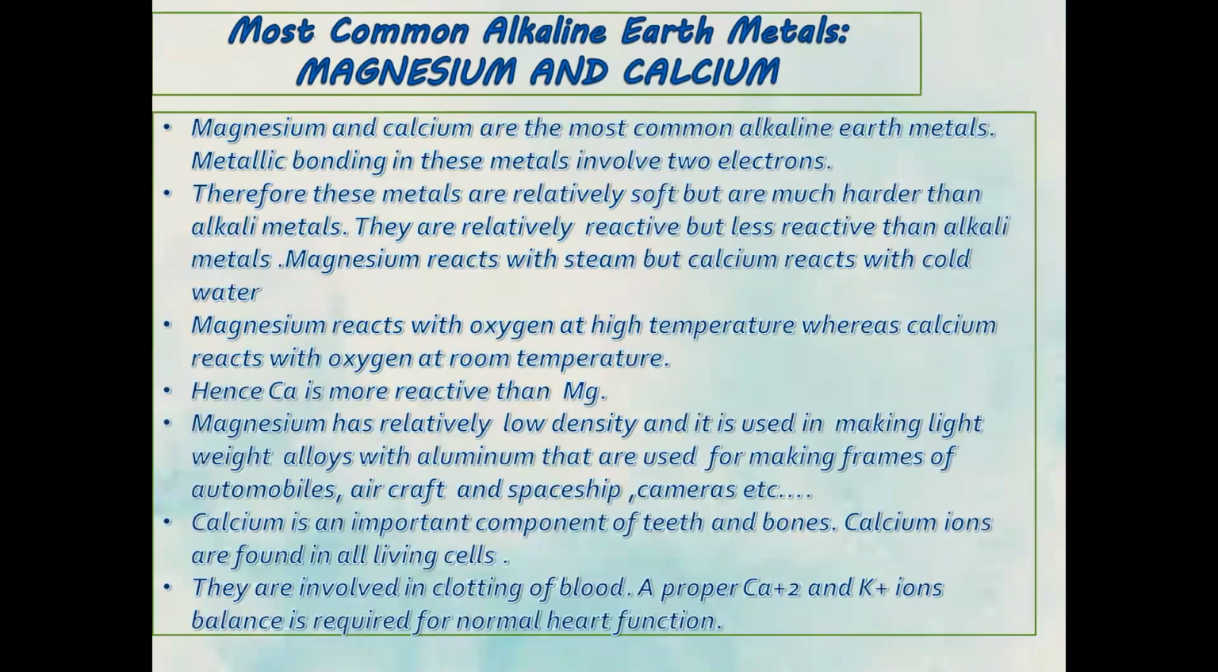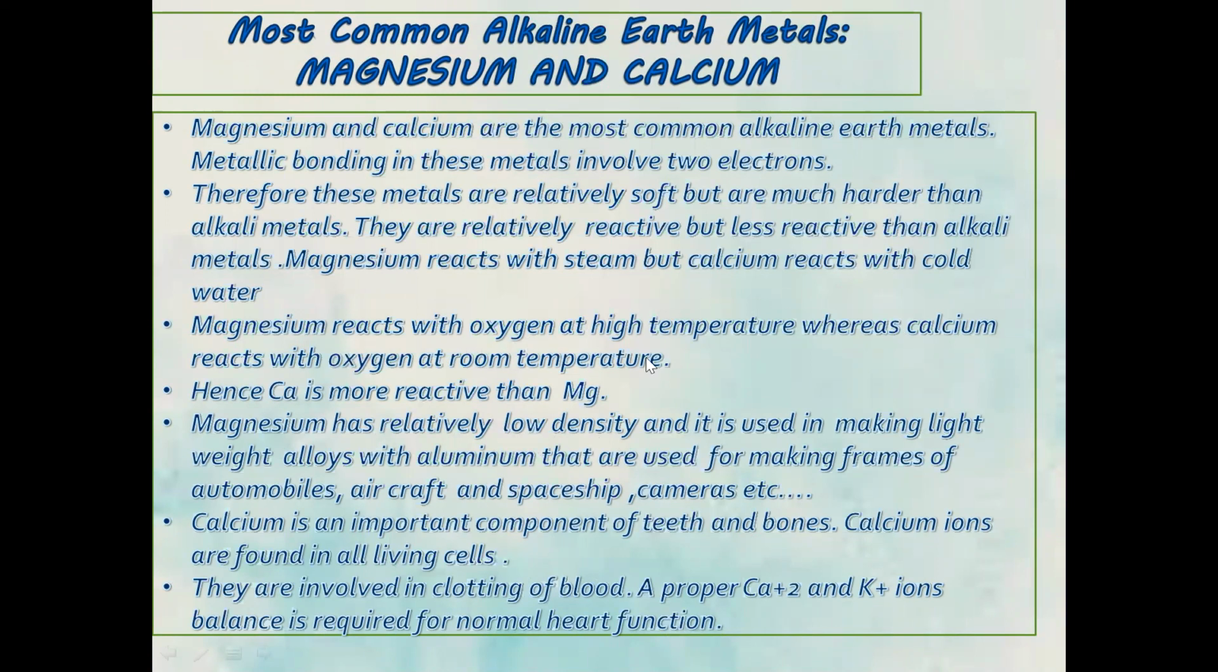The most common alkaline earth metals are magnesium and calcium. Metallic bonding in these metals involves two electrons. So therefore, these metals are soft but much harder than alkali metals. They are relatively reactive but less reactive than alkali metals. Magnesium reacts with steam, but calcium reacts with cold water.